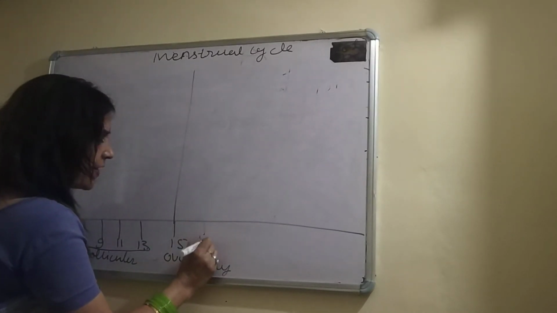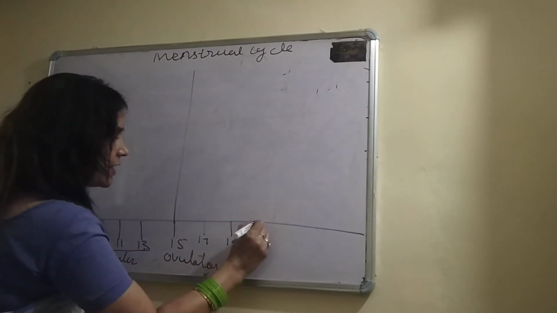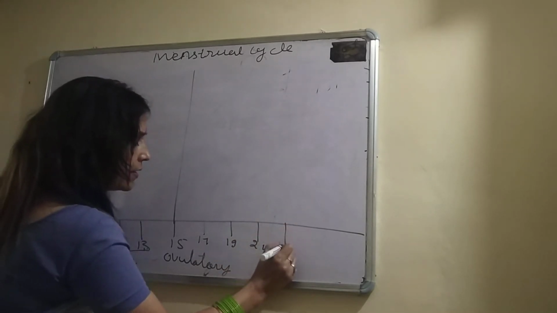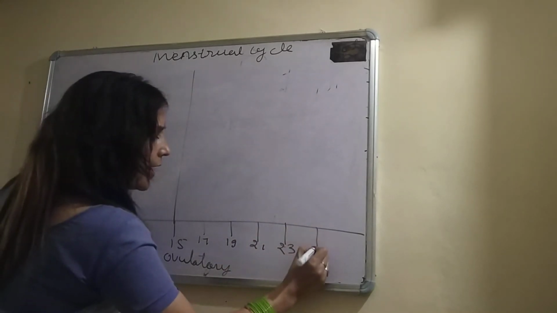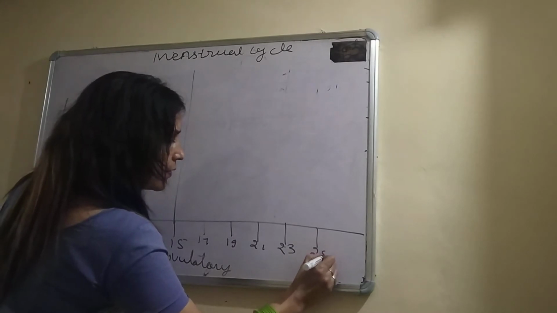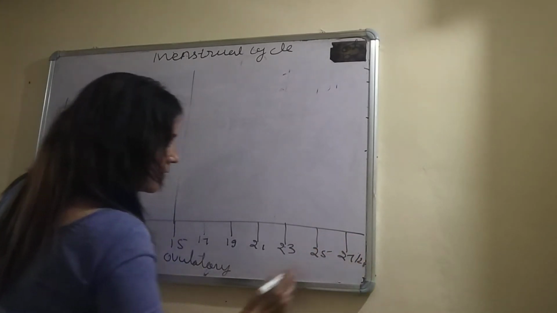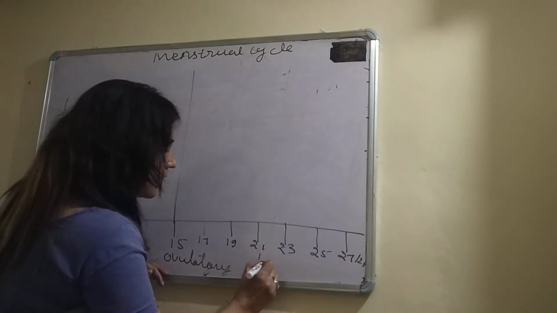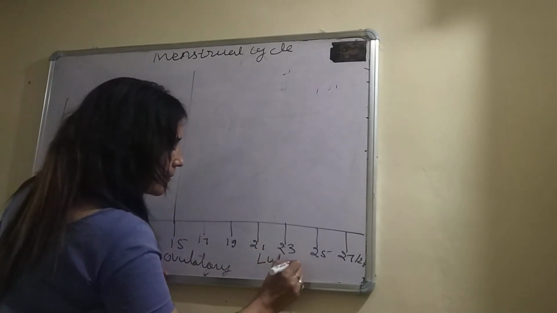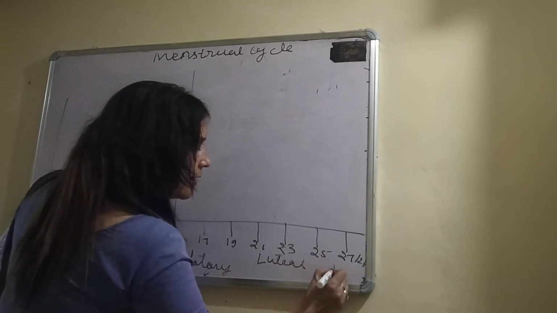And 17 days, 19 days, 21, 23, 25, 27 and 28. This is the luteal phase. And here the next cycle.